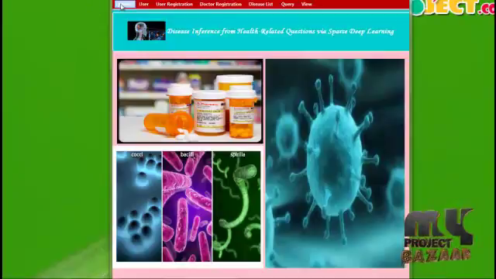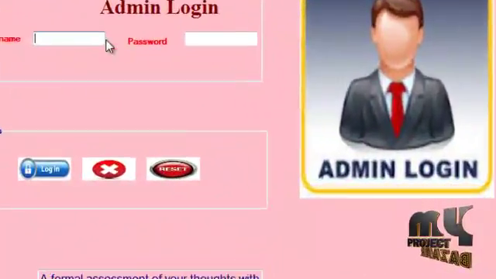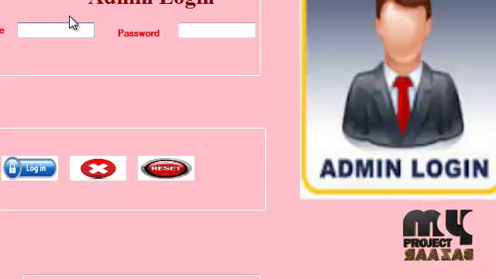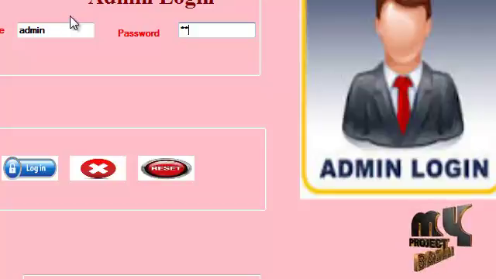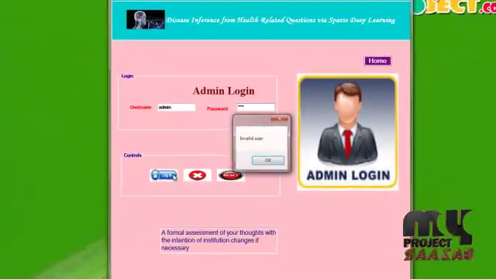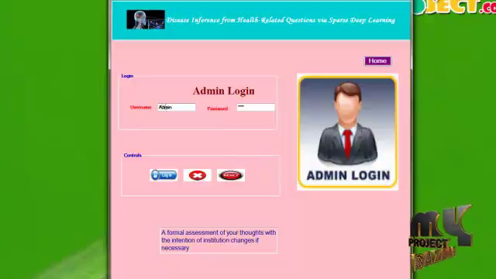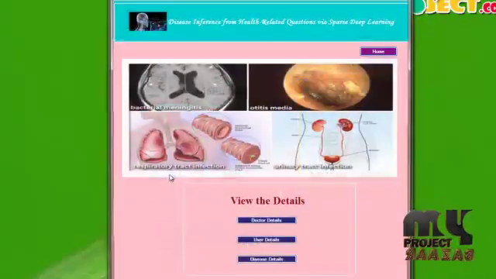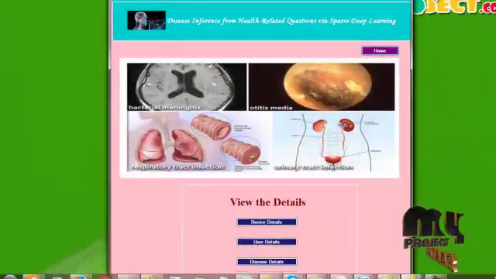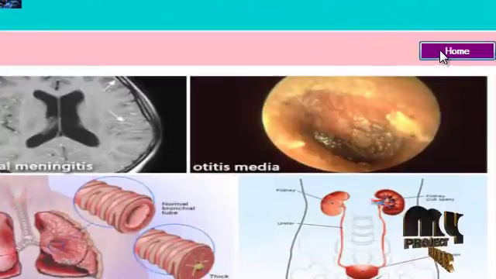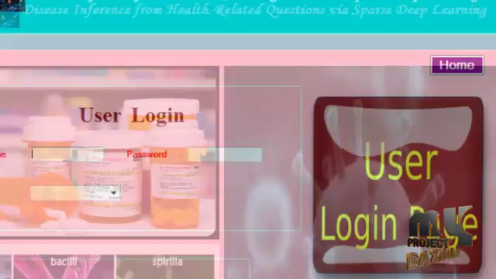Now we are going to explain our project. So first option is admin. Choose the username and password, type these, then choose the login button. With the correct username and password, it stores the details of doctors, users and diseases, which we briefly discuss later. Then the second option is user.